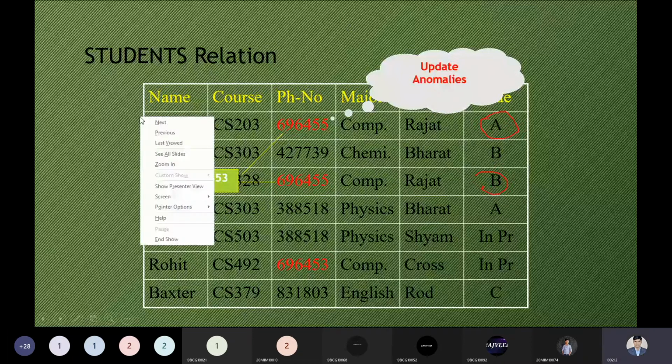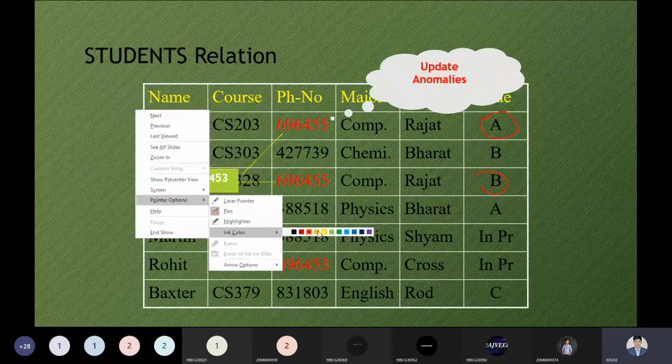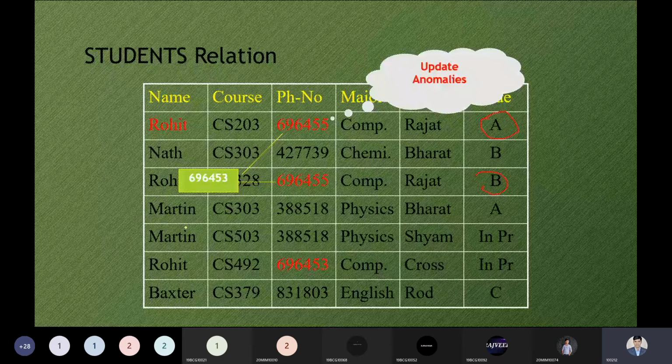Yeah, the Rohit, this will be updated. But if I'm looking at this Rohit, this phone number is not updating. So why? Because we have the name Rohit of the student over here, and his contact number should be updating to 6964553 after updating. So this is an anomaly. That is the reason we have to keep it in mind properly over here.